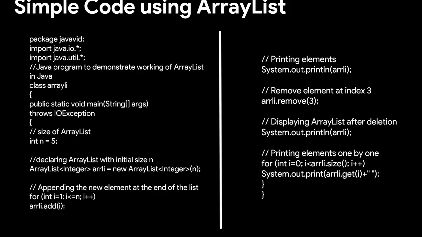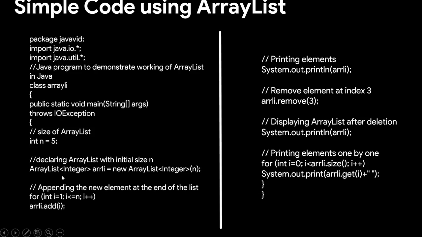For simple code in the ArrayList, we have package javavid, which is the package I've used, and we imported Java's IO package and Java's util, and this is a comment that says it's a working prototype of the ArrayList in Java. Our class is named ArrayLi, and our main function is declared here along with throws IOException. Here we've put n equal to 5, which will be the initial size of the array list.